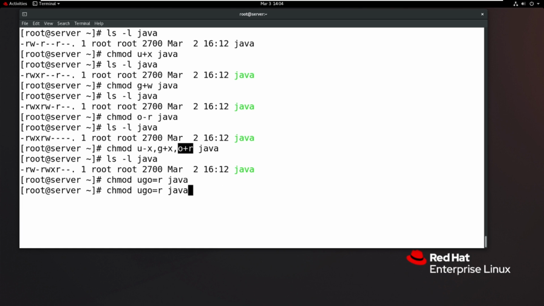Now all are able to access the Java file with read only. So these are the three operators: plus means adding permissions, minus means removing permissions, equal means overriding the permissions.